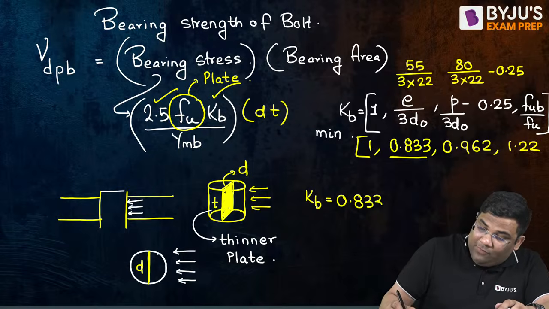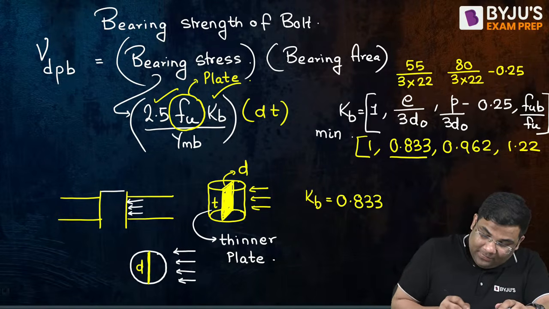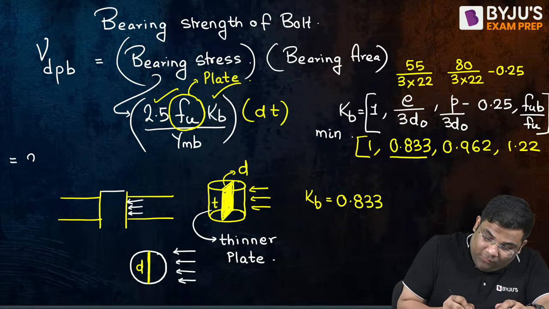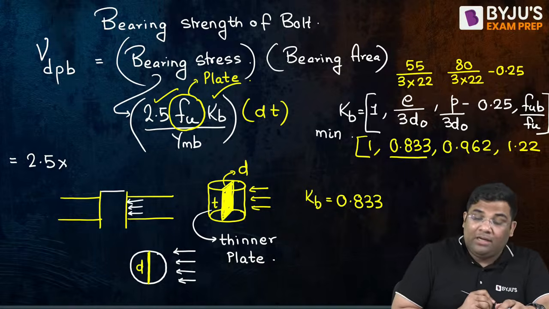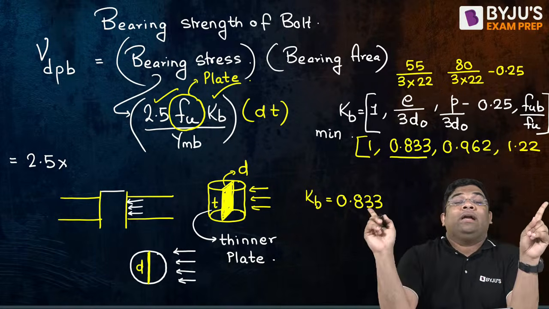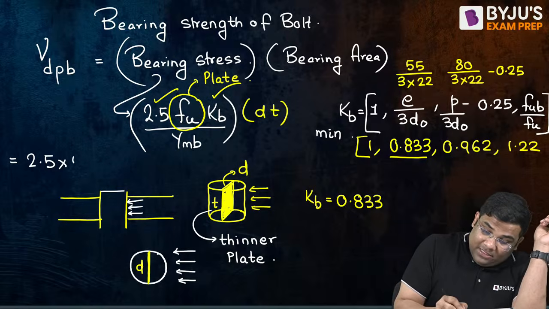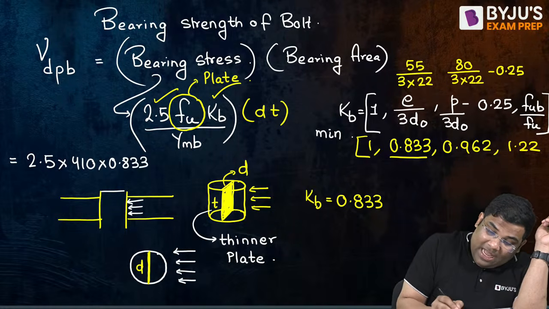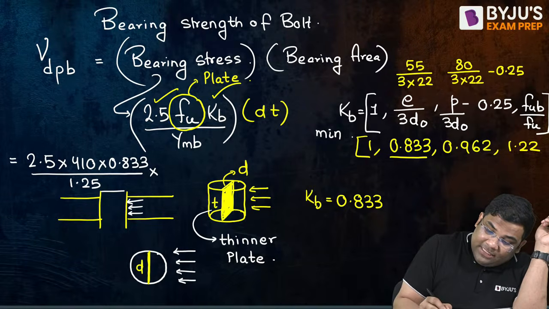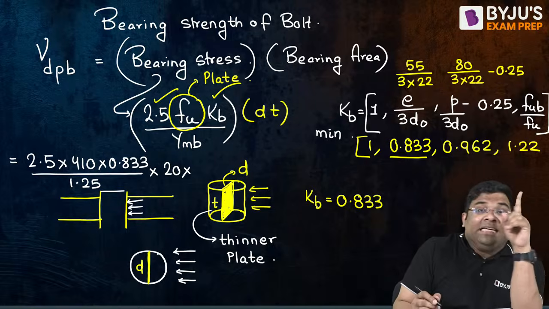Now I can put this value and find out this BD, PB, right? Yes, I can just put the value. 2.5. FU I will take as 410 because you take it for the plate. 410, KB is 0.833. Gamma MB is 1.25 and D is 20, and T is the thinner plate.